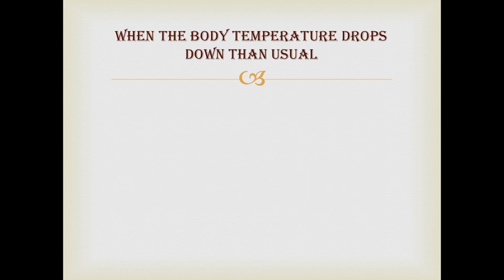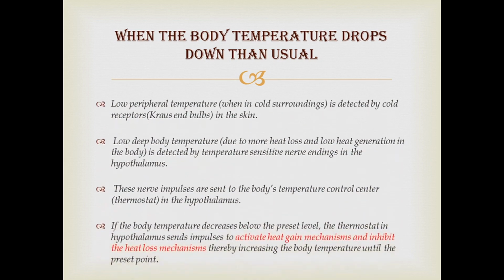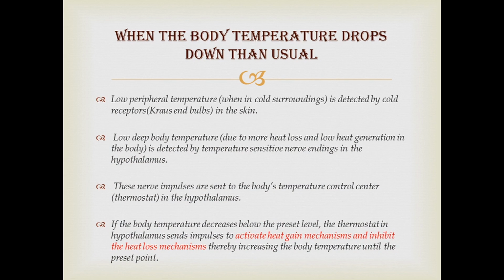Then when the body temperature drops down than usual, when body temperature drops down than 37 degrees Celsius, this is what happens. Low peripheral temperature when in cold surroundings is detected by cold receptors or Krause end bulbs in the skin. Low deep body temperature, that can happen due to more heat loss and low heat generation in the body due to several reasons, is detected by the temperature sensitive nerve endings in the hypothalamus. These nerve impulses are sent to the body's temperature control center or the thermostat in the hypothalamus.